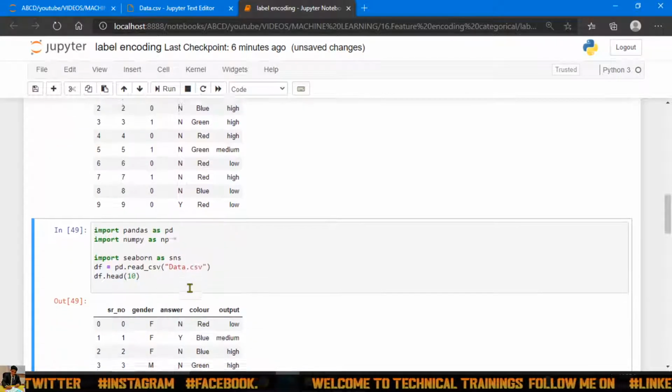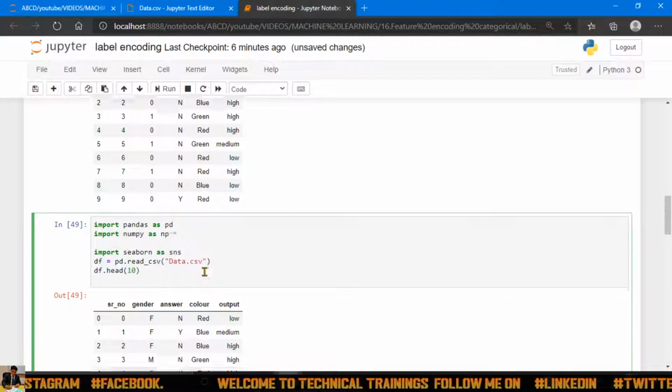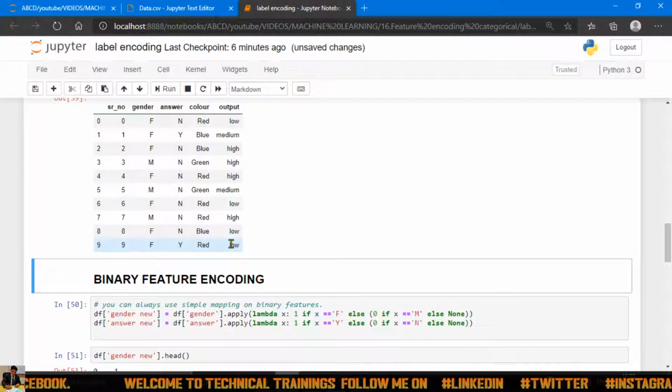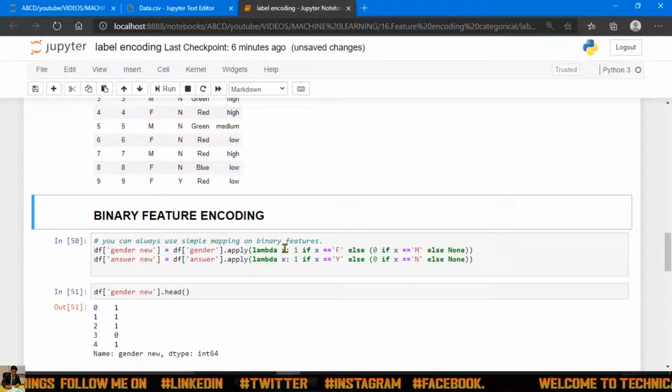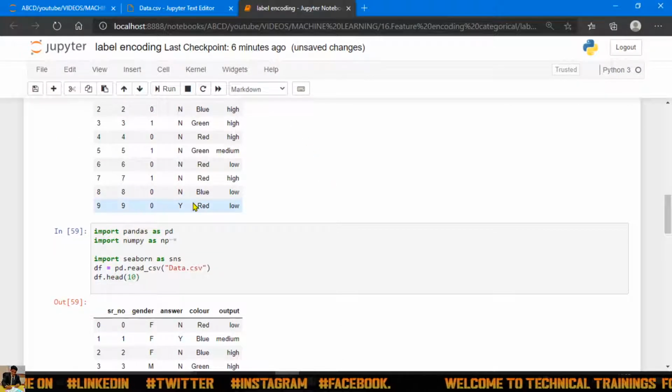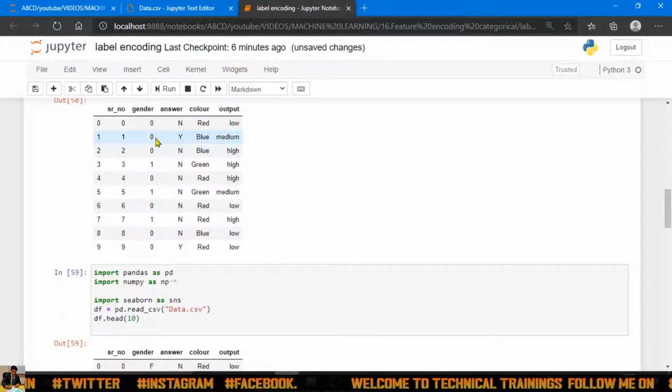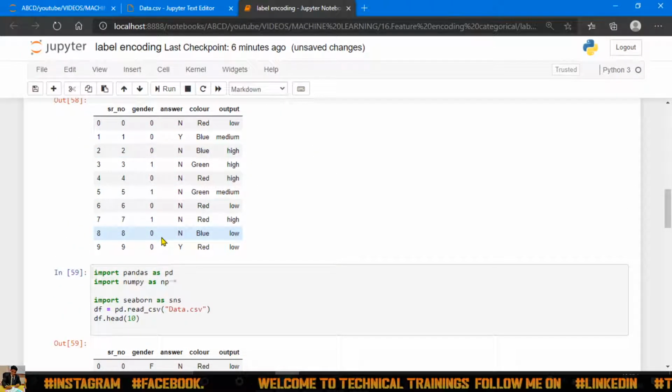Now, for the second thing, I am again importing that data set. This time I will do binary feature encoding. I will explain what it means. Previously we saw how to convert the first column into 0 and 1.